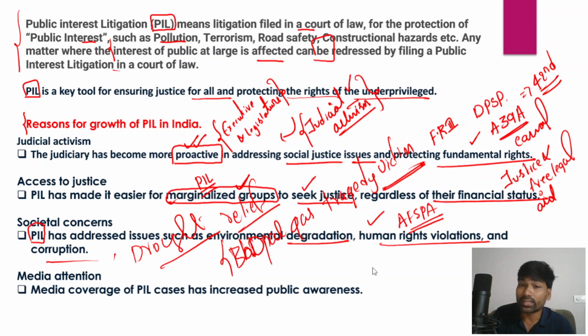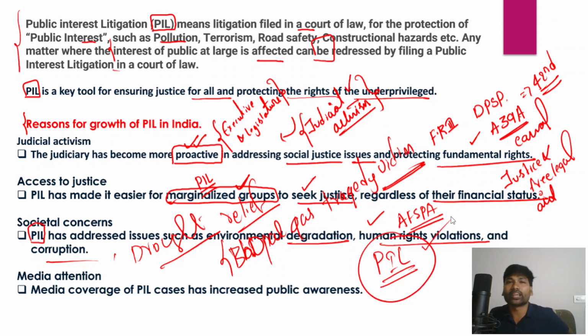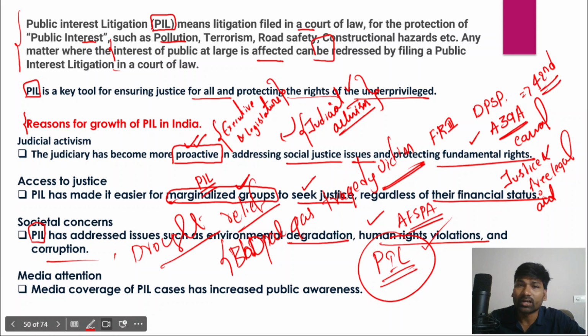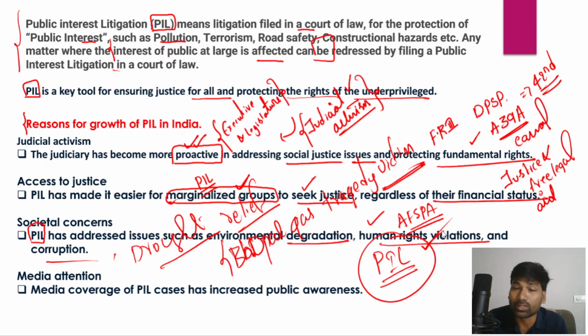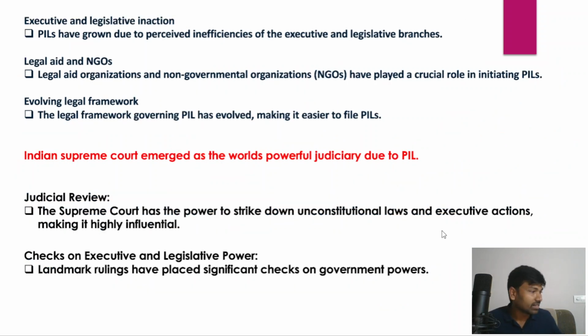But one thing that we need to remember here is that public interest litigation has got a lot of popularity, and in fact the awareness about the public interest litigation has increased enormously in recent times. So that is because of the media, right? So we have different forms of media, and media coverage of public interest litigation has increased awareness among the people about public interest litigations. So overall, media has played a very important role.